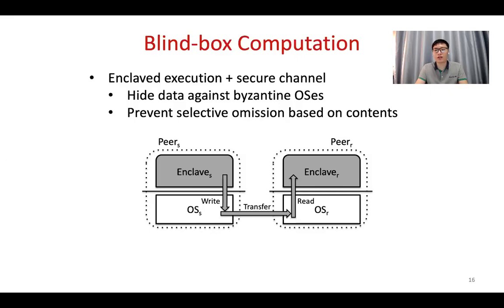In this way, the operating system or the host couldn't infer information from the content. For example, if there's a random number from the enclave, the OS cannot decide whether the random number is in favor of the host or not. And then the host couldn't decide to drop which random number or data selectively.